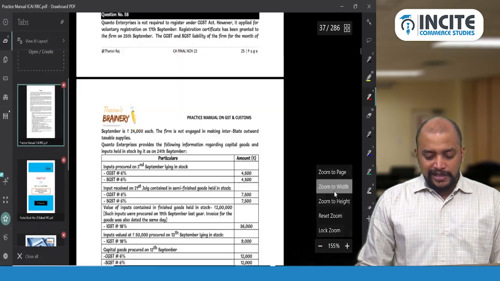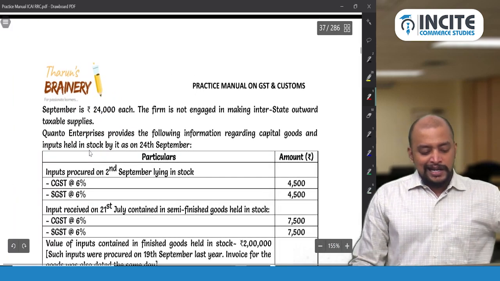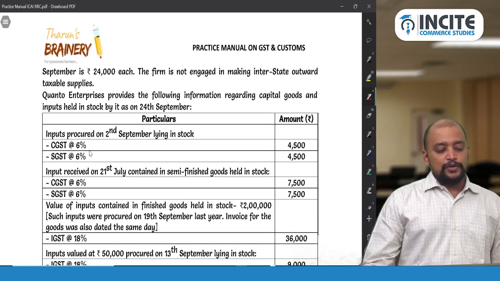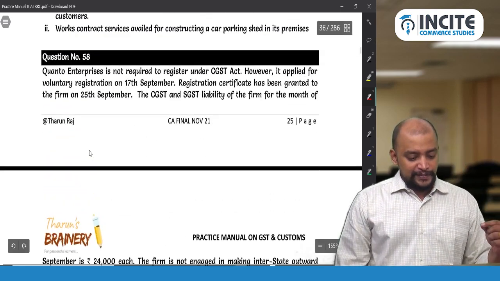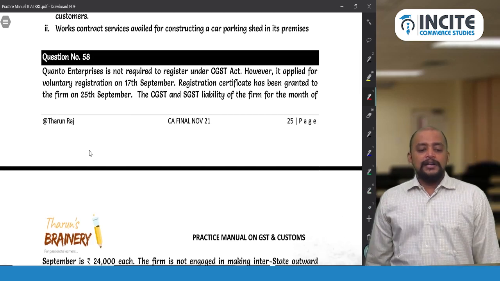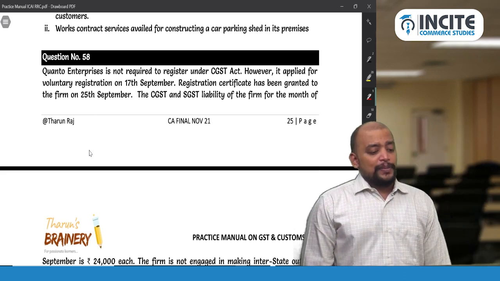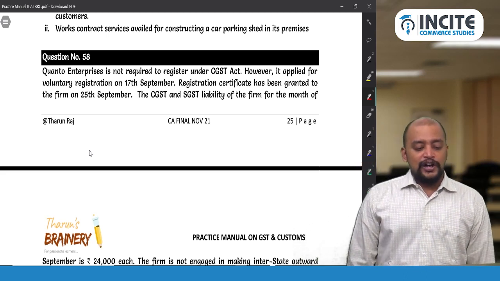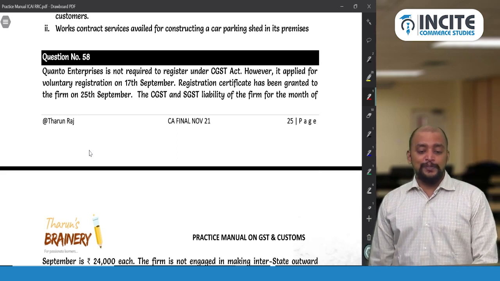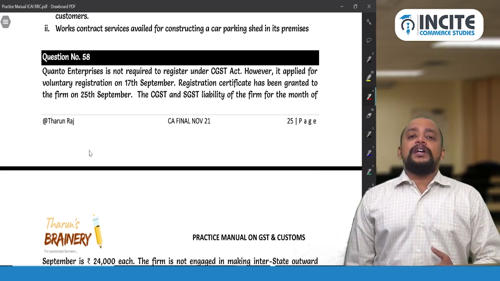So this is a question. This question number 58 was asked for 10 marks in CA Final November 2018 old syllabus. Question number 58. Quanto Enterprises is not required to register under the CGST Act. However, it applied for voluntary registration on 17 September. So which section? Section 18(1)(b). Registration certificate has been granted to the firm on 25th September.